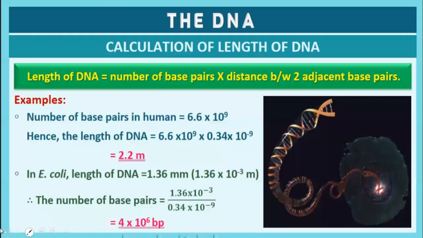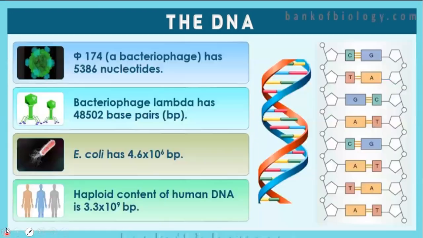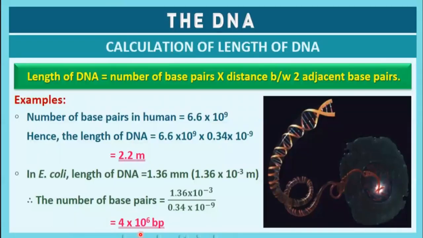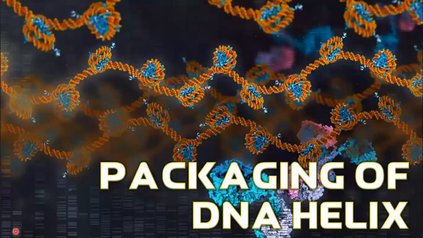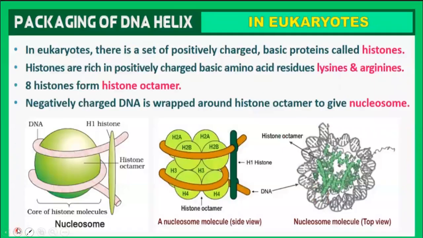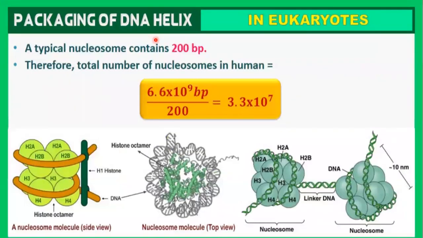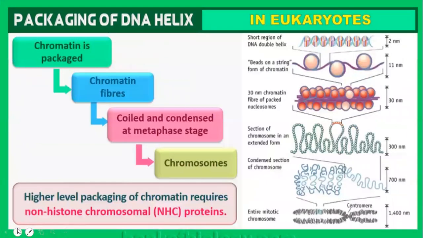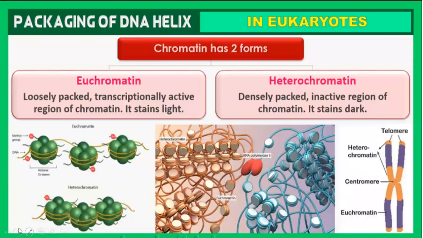I'll show you that. We have studied this length and this point in the last slide. Look, 4.6 into 10 raised to 6. By approximate calculation we get 4 into 10 raised to 6. From this slide onwards, it is the packaging of the DNA helix, which we'll be discussing in our next class. We'll study prokaryote packaging, then eukaryote packaging, and then the nucleosomes and their arrangement in both prokaryotes and eukaryotes.